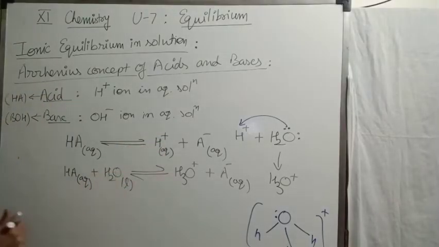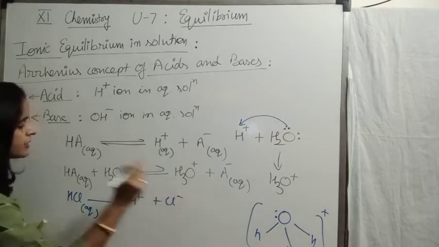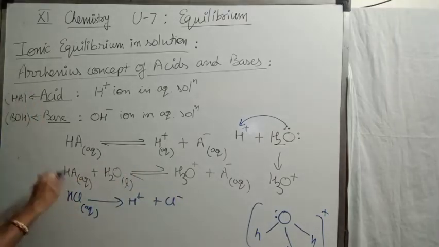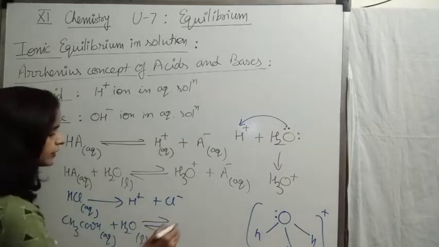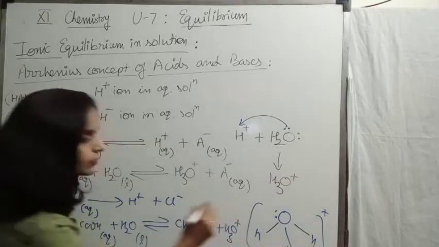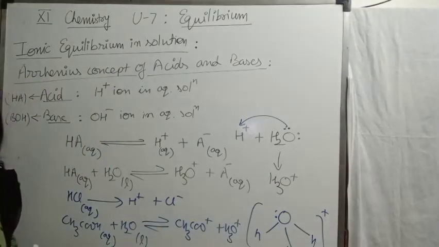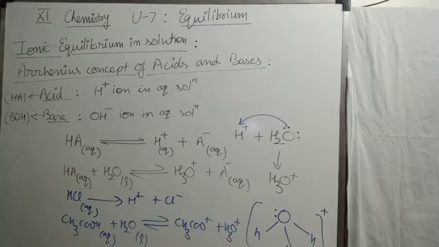Now if we take an example like HCl, a strong acid, it dissociates in aqueous medium into H positive and Cl negative, or we may write in this way. Acetic acid, I am writing in the second way, in aqueous medium, as it's a weak acid, dissociates into acetate ion and hydrated proton or hydronium ion. So these are the ways to represent the acid in aqueous medium on the basis of the Arrhenius concept.